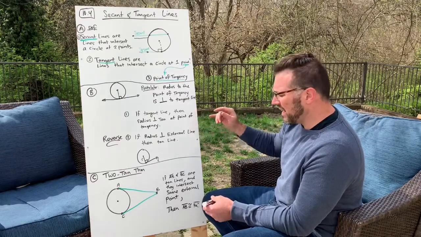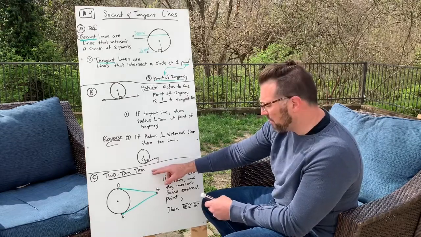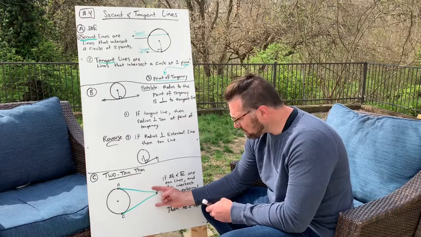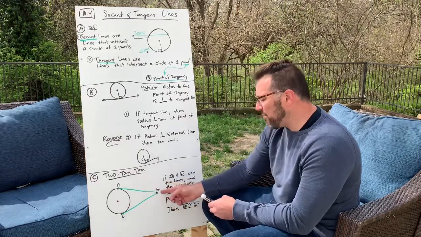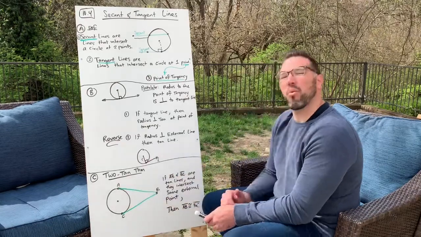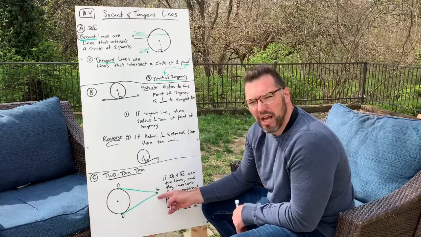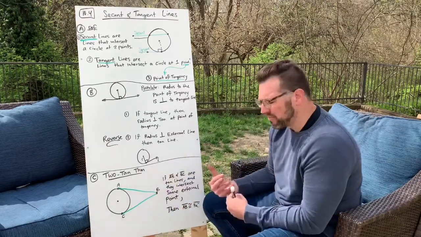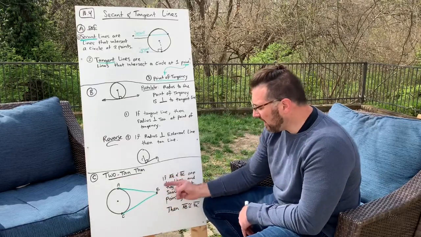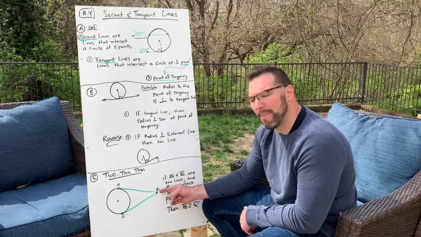All right. Next, I've got a theorem for you. It's called the two-tangent theorem. If you have two tangents that are on the same circle, notice this segment AB is a tangent line. It's only intersecting the circle at 1 point, and that's A. CB is a tangent line. It intersects the circle at 1 point, and that's point C. Notice both of these lines share an external point. They intersect at the same external point B.